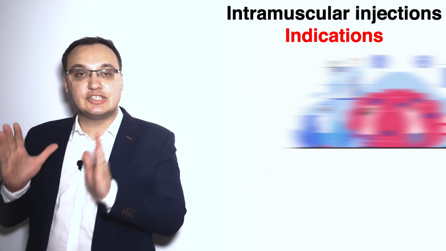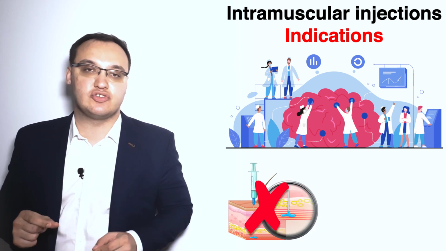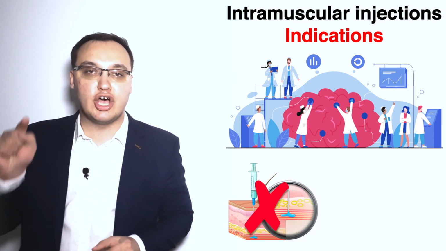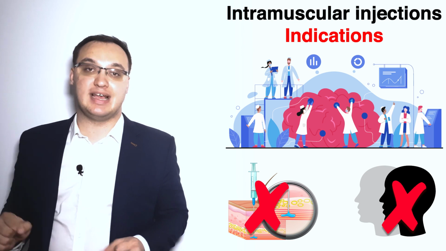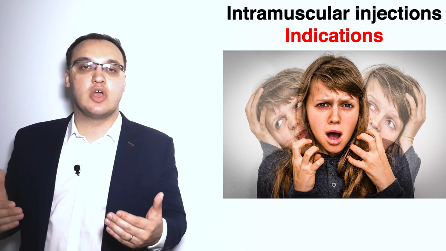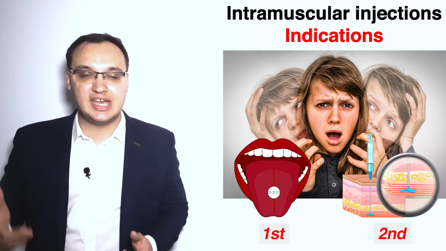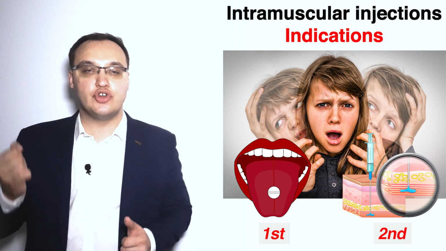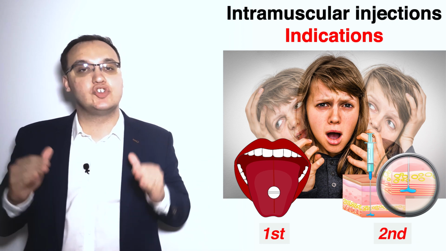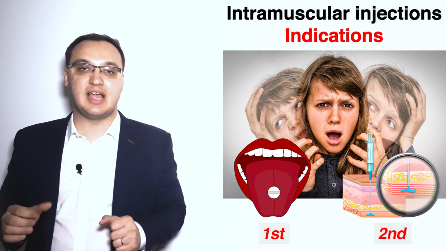First of all, schizophrenia needs to be diagnosed. That's the first rule. You cannot give intramuscular injection to patients who you are not really sure that this patient has schizophrenia. First step. Second step, you need to treat schizophrenic patients with oral tablets before you start any intramuscular injection. You're not allowed to give intramuscular injections before you know that the side effects of the antipsychotics are not there for this type of patient.